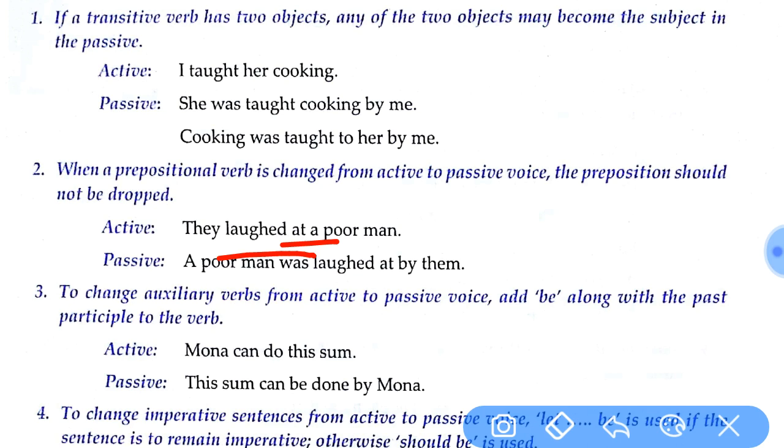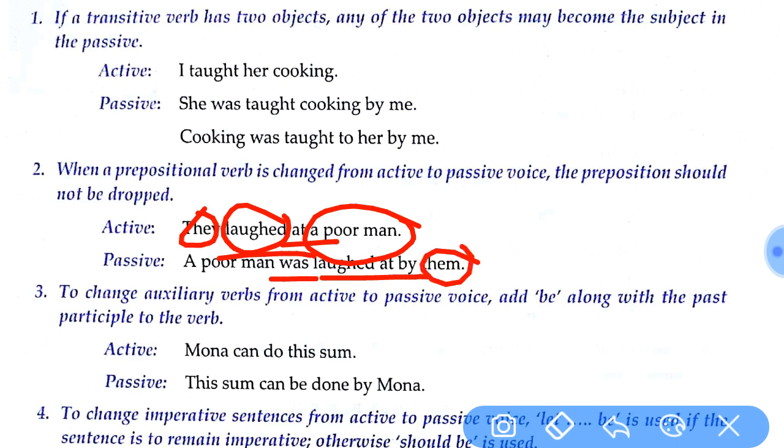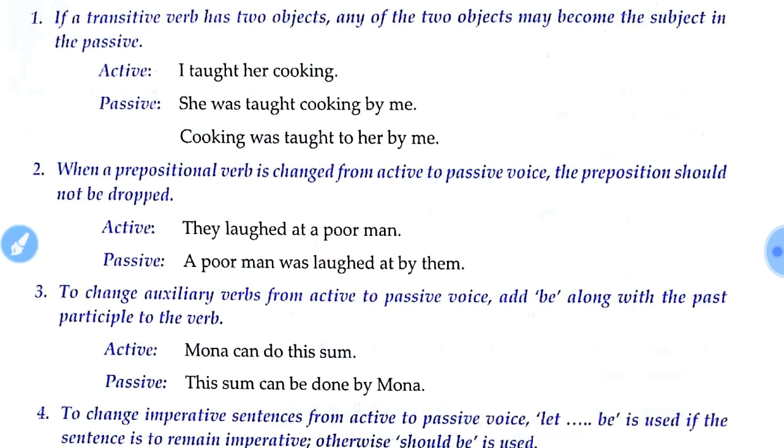For example, what is the object here? A poor man. What is the tense here? Simple past tense, was. Then what is the verb? Laughed at. That at has to be carried over. They changes into them. So we have the next one, the third one.